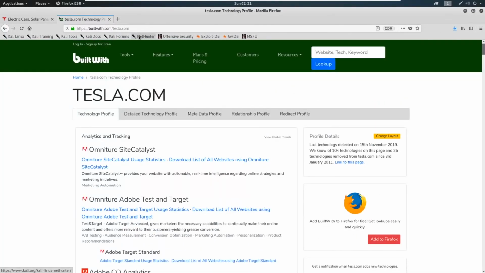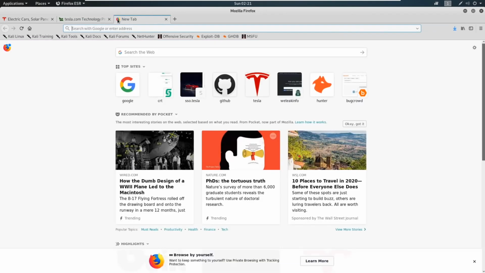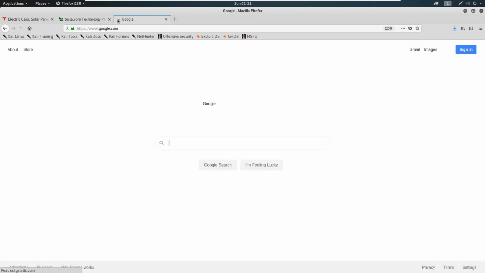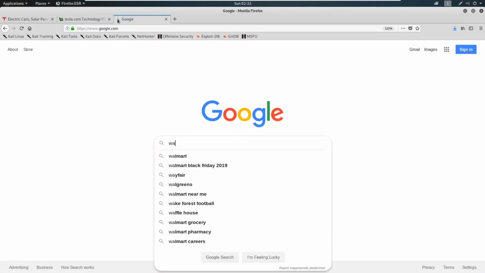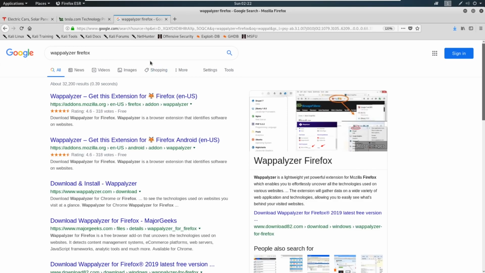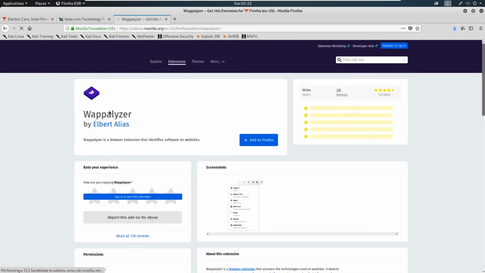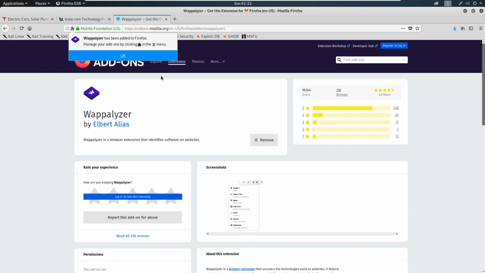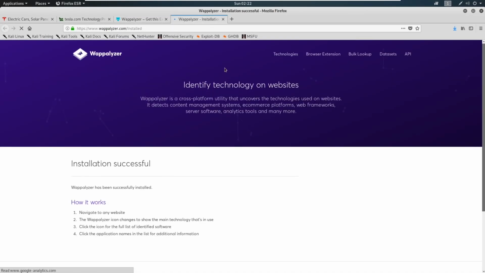Now, Built With is a great resource. But I think there's some other stuff out there that might help us a little bit better. So let's go out to Google as well, and let's search for a tool called Wappalyzer, just like this, and we're going to use it for Firefox. So it should pull this up here, and we'll click on the first one and go ahead and just select Add to Firefox. Select Add, and now it will appear.